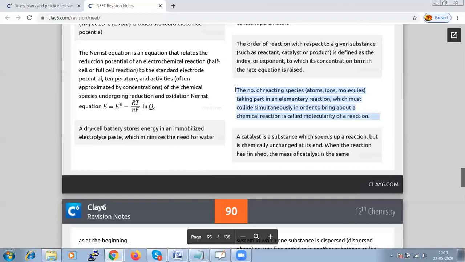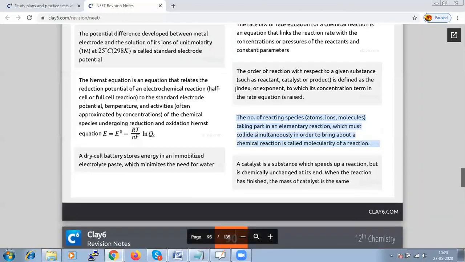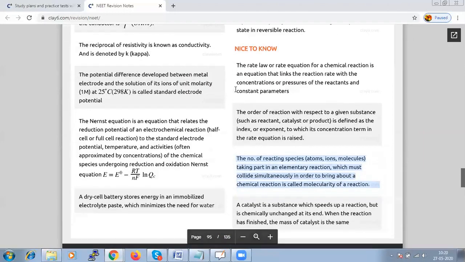So it is the total number of reacting species, which can be an atom, an ion, or a molecule. And basically we also say what is a catalyst. A catalyst is a substance which will speed up the reaction, but itself does not take part in the reaction.